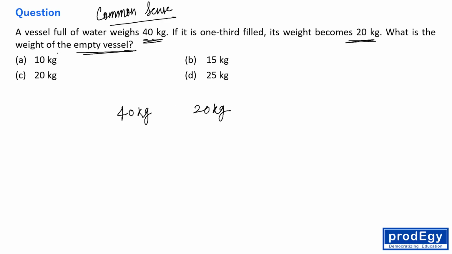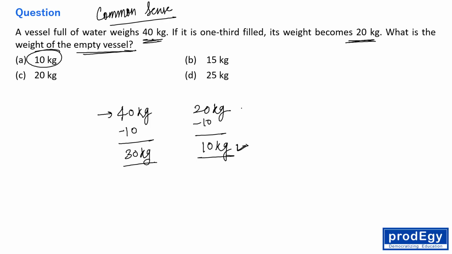Right? Just take the first option as 10 kg. Subtract 10 from here, you will be getting 30 kg. And 10 from here, you will be getting 10 kg. Right? Fine. So, if the weight of the vessel is 10 kg, then obviously when it is completely filled, it weighs 40 kg. And when it is one third filled, it is weighing as 20 kg. Fine.